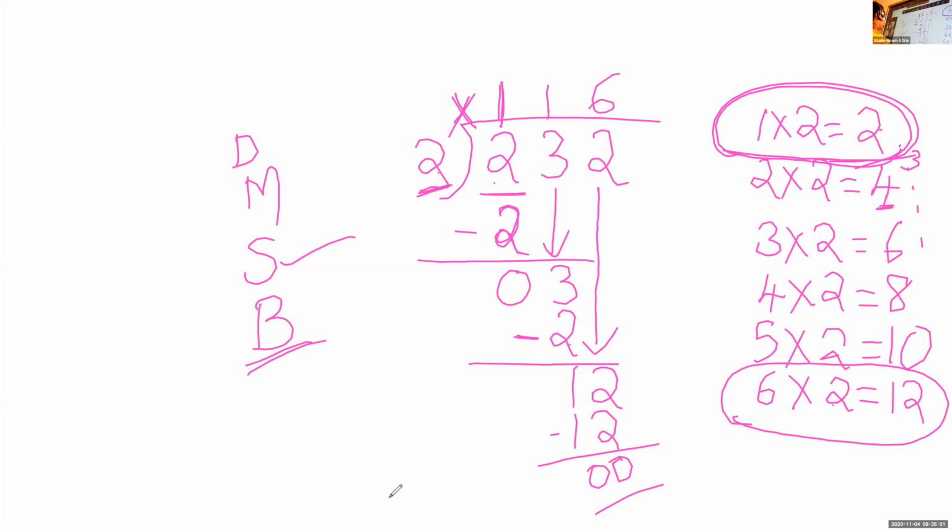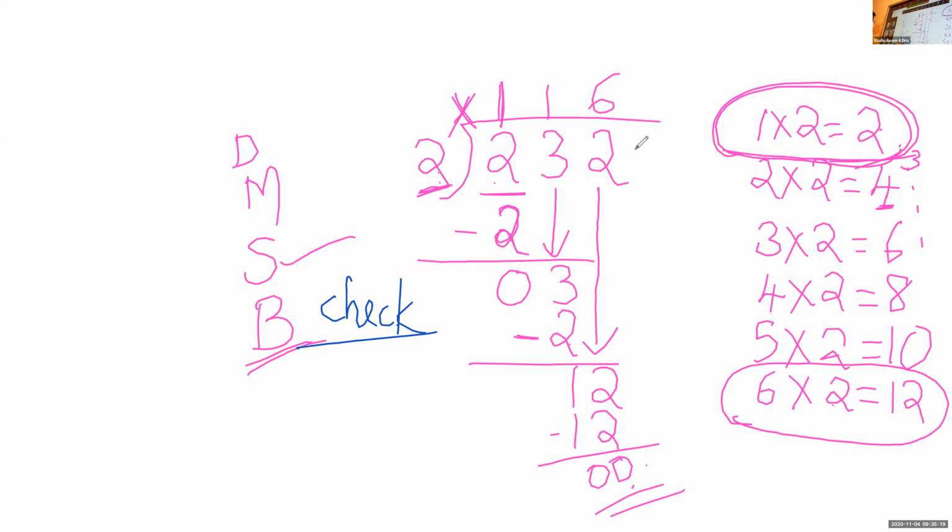Now compare the remainder and divisor. 0 is less than 2. So our division is over. Now I'm going to check whether my division is correct or wrong. What will I do, children?